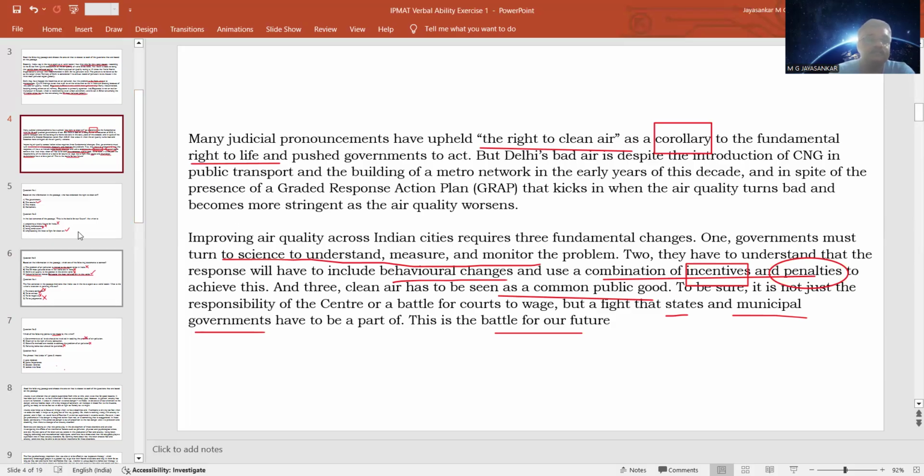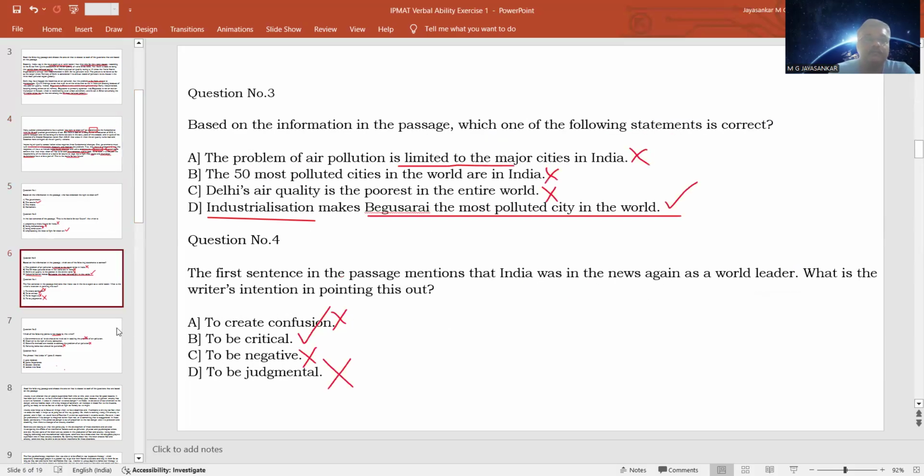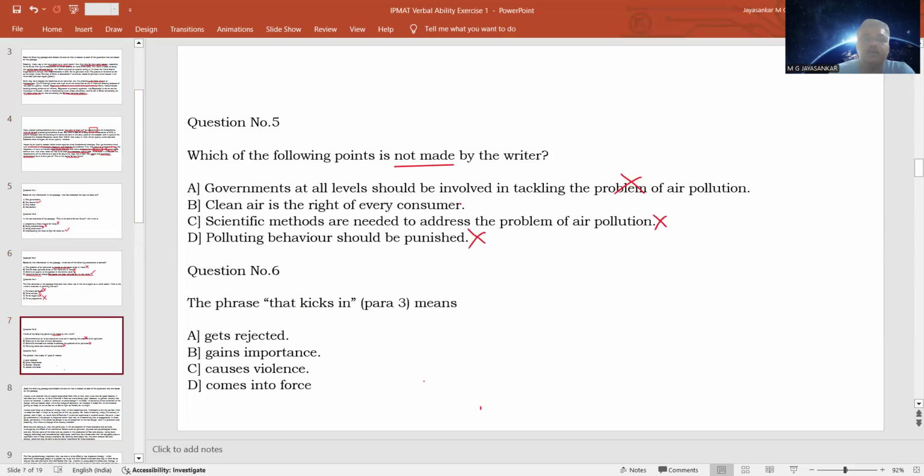Here the option is talking about consumer. So a consumer is also a citizen, but our question is which point is not made by the writer.